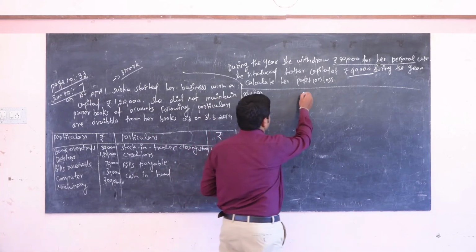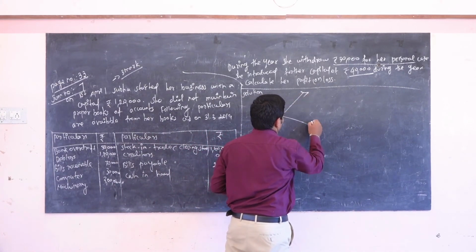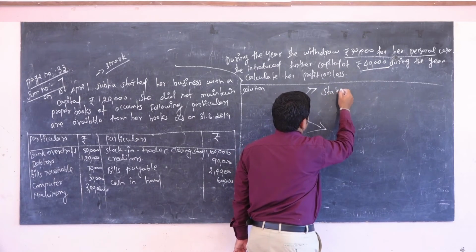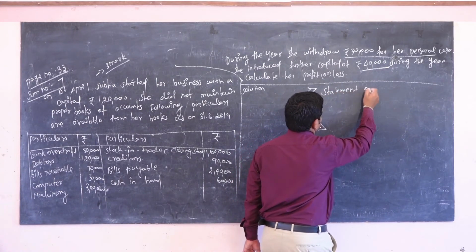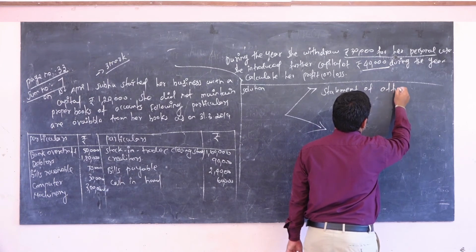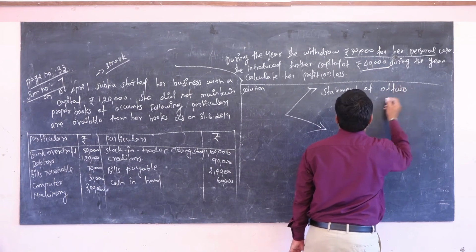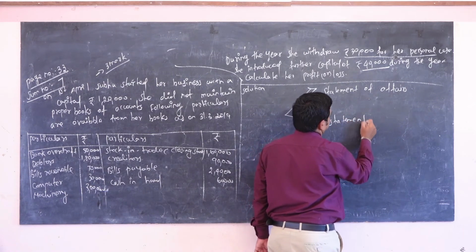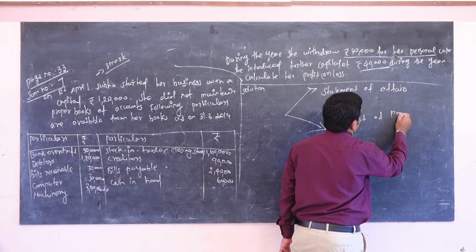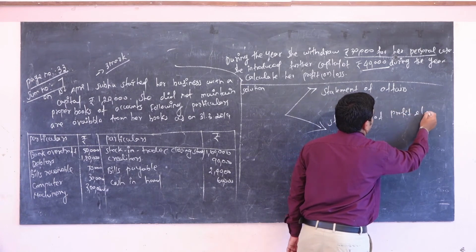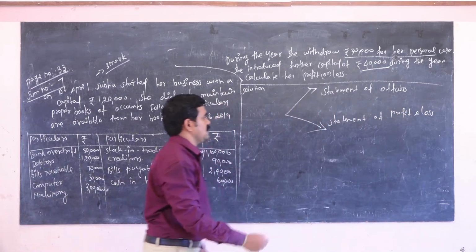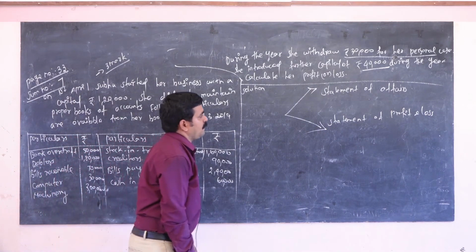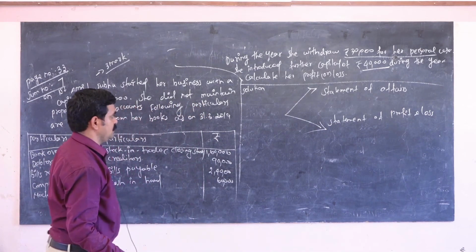One is statement of affairs. Another one is statement of profit and loss account. This is the two ways.